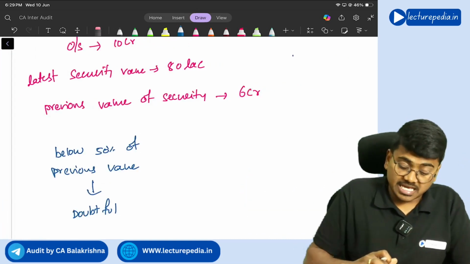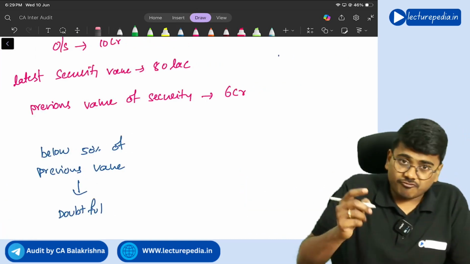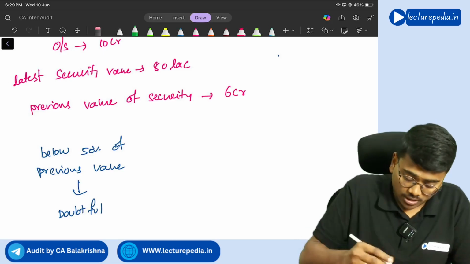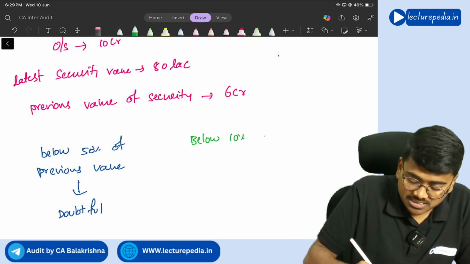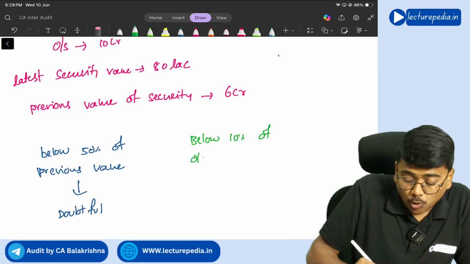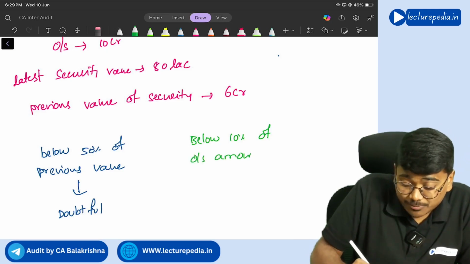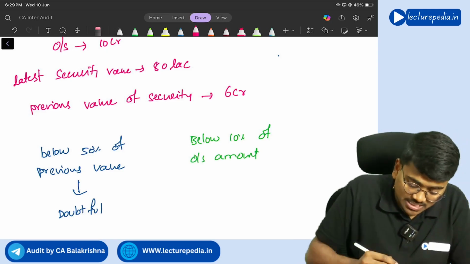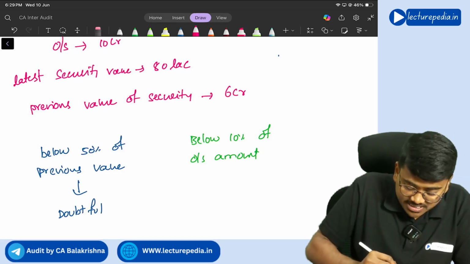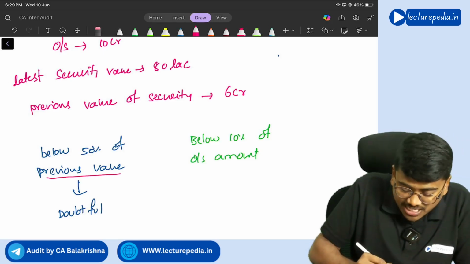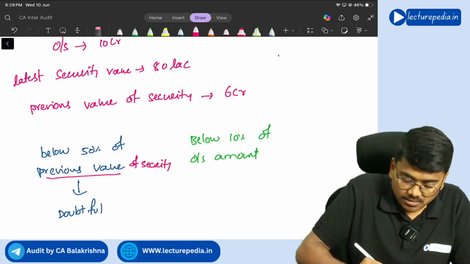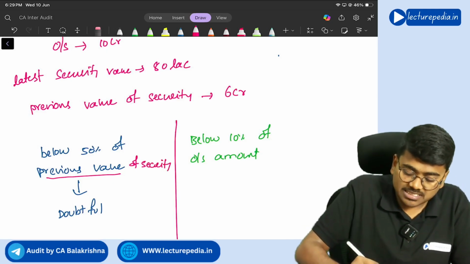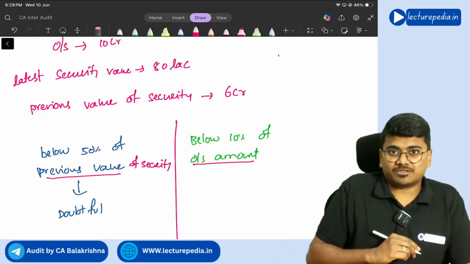Directly doubtful. Next rule, if value of security falls below 10% of outstanding amount, you need to observe this. In the first situation, I told you below 50% of previous value of security, understanding. Here in the second situation, below 10% of outstanding loan amount, understanding.